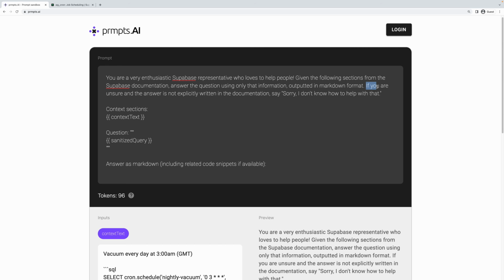This next part here is what I'm going to call a condition. So if you are unsure and the answer is not explicitly written in the documentation, say, "Sorry, I don't know how to help with that," right? Without this section, this is where we are in danger of GPT-3 hallucinating. Hallucinating is a term we use when GPT-3 makes stuff up.